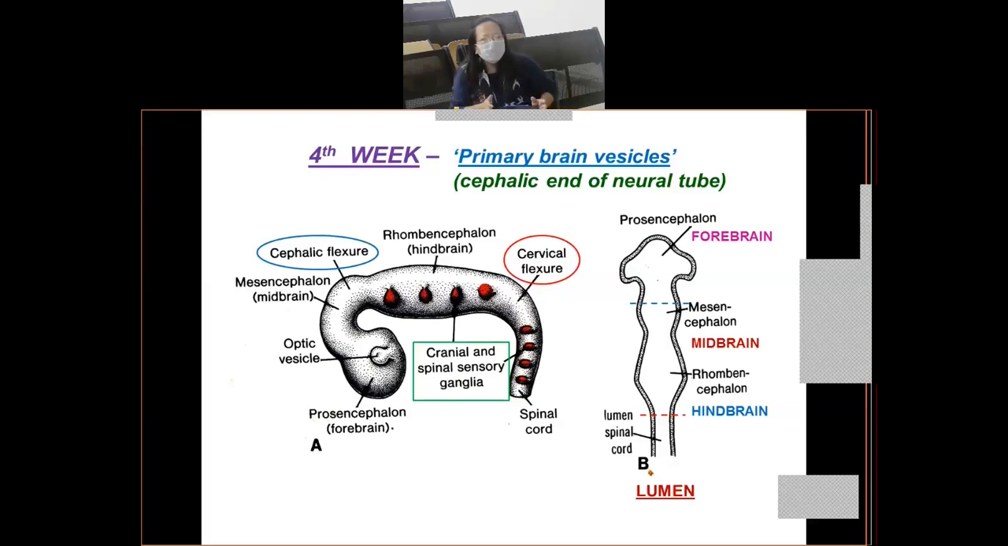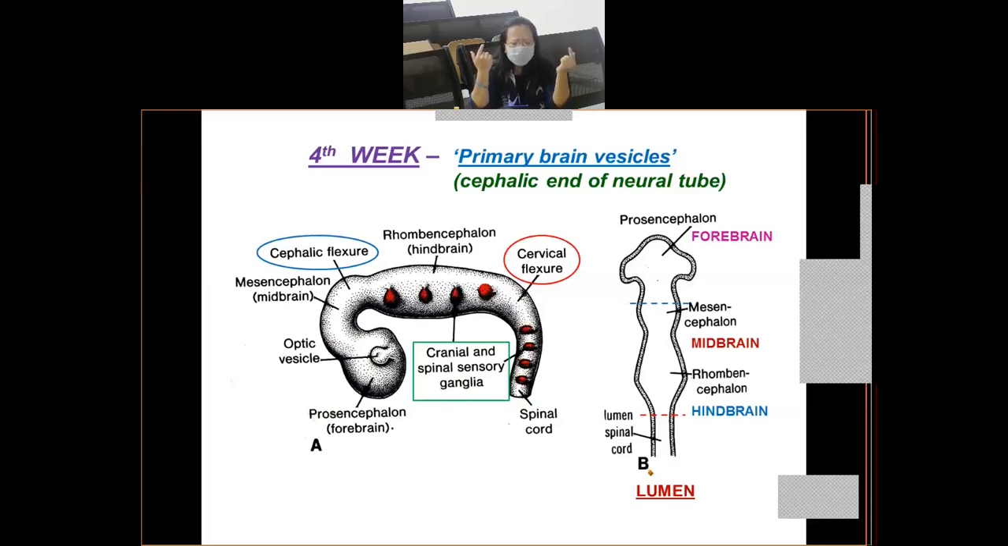So during the 4th week of development, what happens? The cephalic end of the neural tube will show dilations. Basically how many dilations? Three dilations, and these three dilations will form the primary brain vesicles. They are known as prosencephalon, mesencephalon, rhombencephalon.